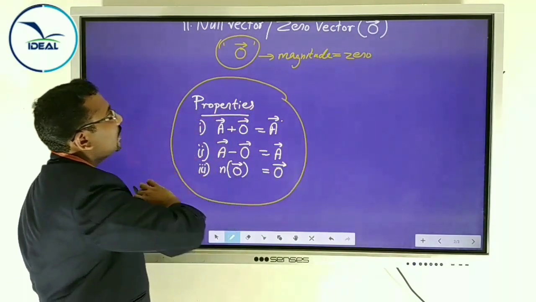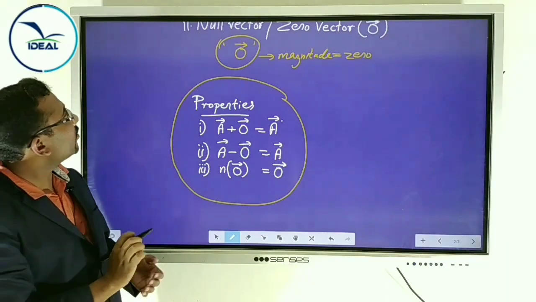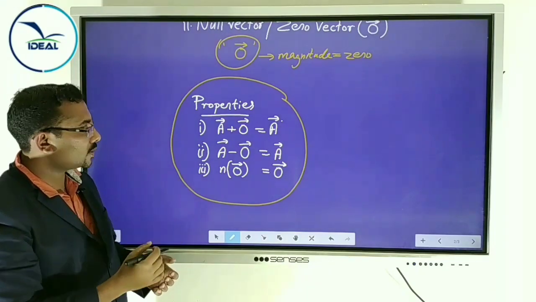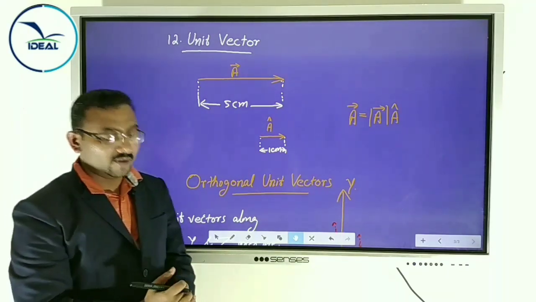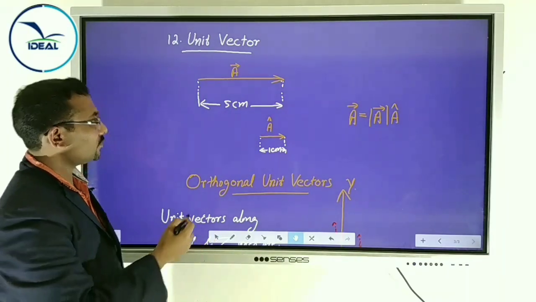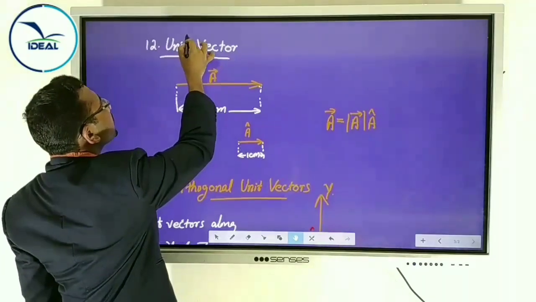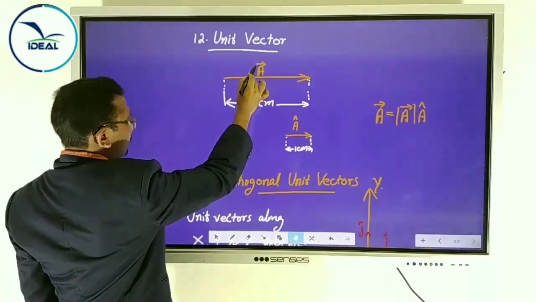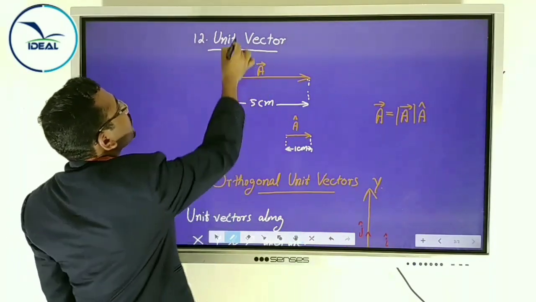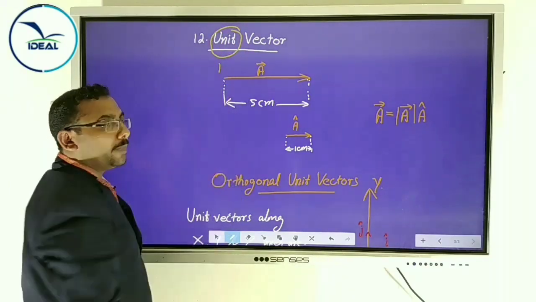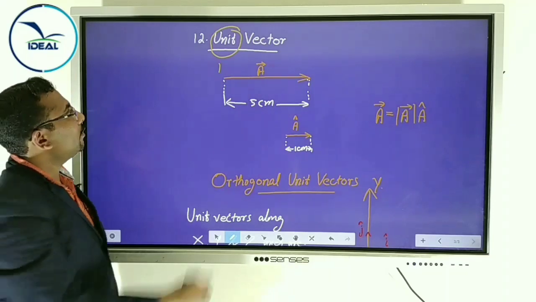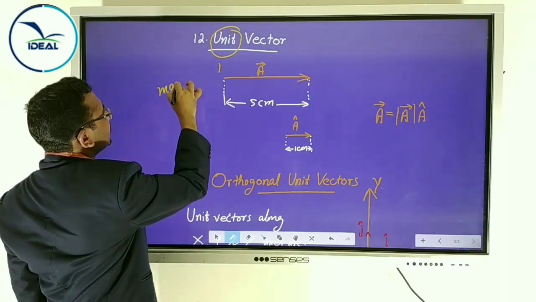We will discuss one more type of vector next: the unit vector. What do you mean by unit? Unit means 1, magnitude 1.